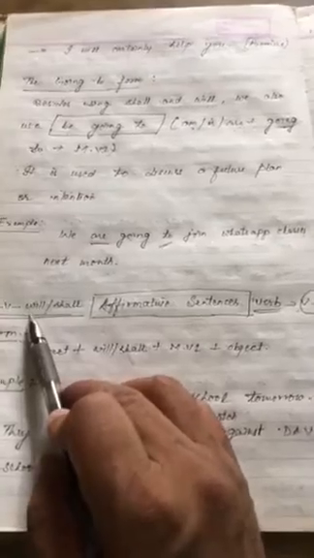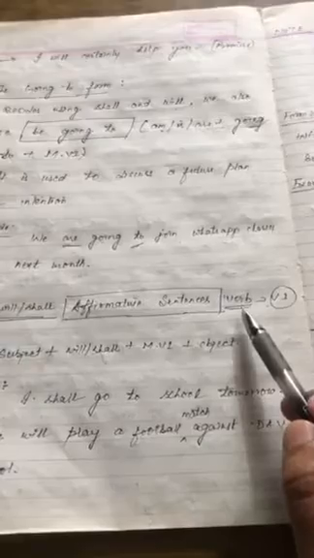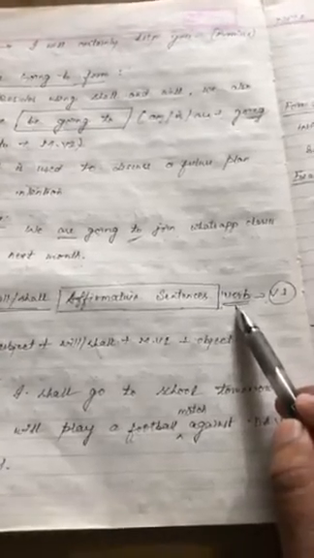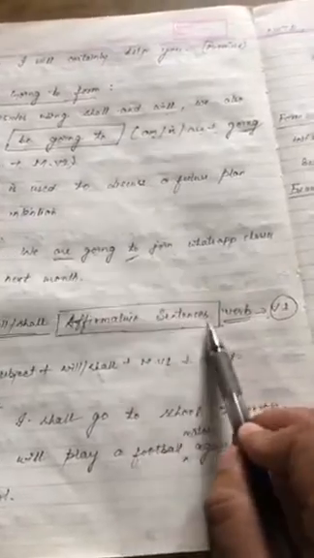Now, as I had already told you, the helping verb of this tense is will or shall, and we have to use here the first form of the verb. It is written V1. So these are the rules of simple future tense. Now, as we have been practicing while studying the tense, the first sentence is affirmative sentence.